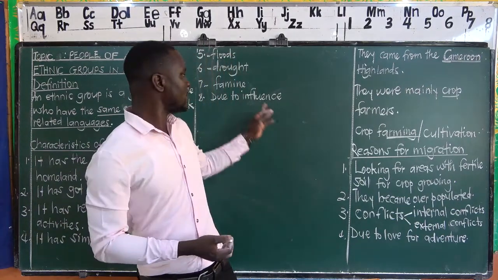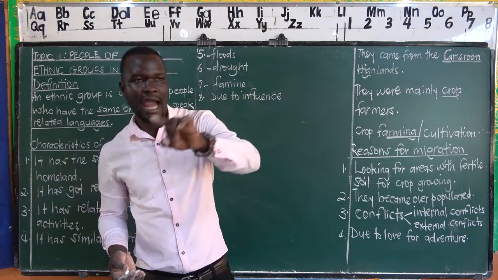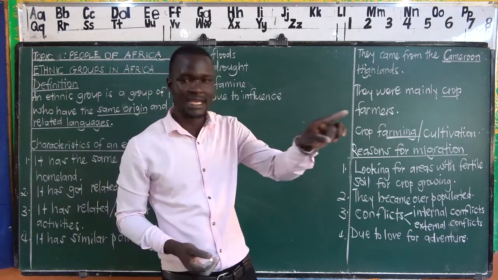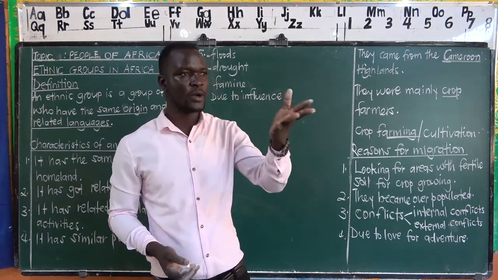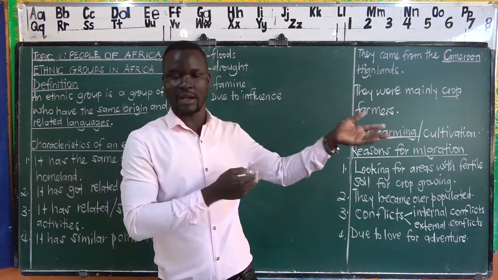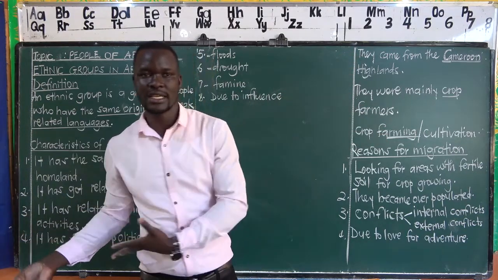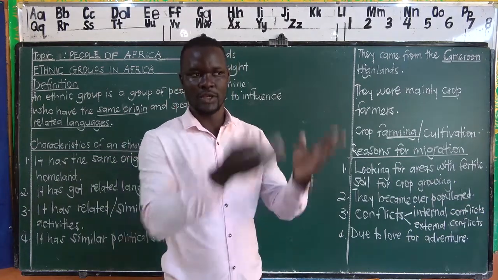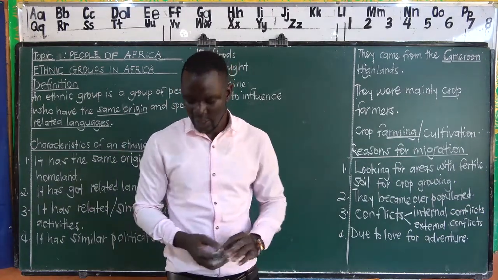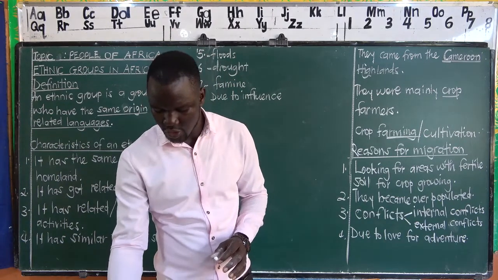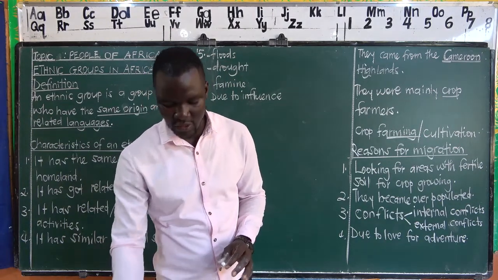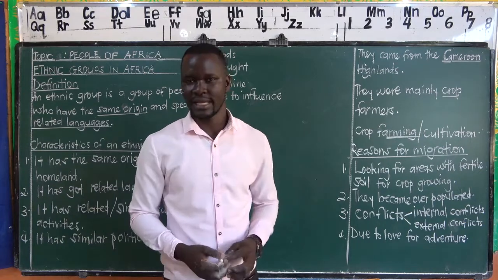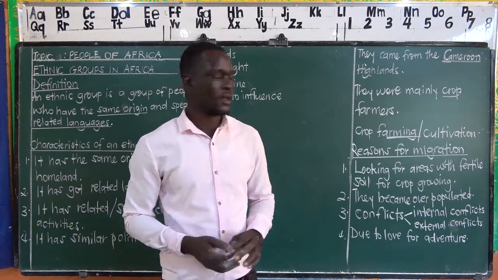Which means that some Bantu could just see others moving with luggage and say, hey, people, where are you going? We are going to this area. Wait for me also. One enters his room, packs things, and joins the line. Joins the rest, and they migrate. That is what we call migrating due to influence. In other words, one did not have that in mind.